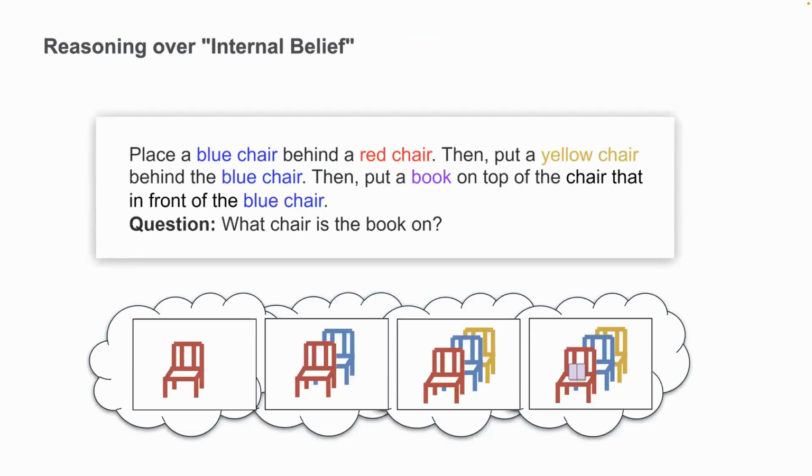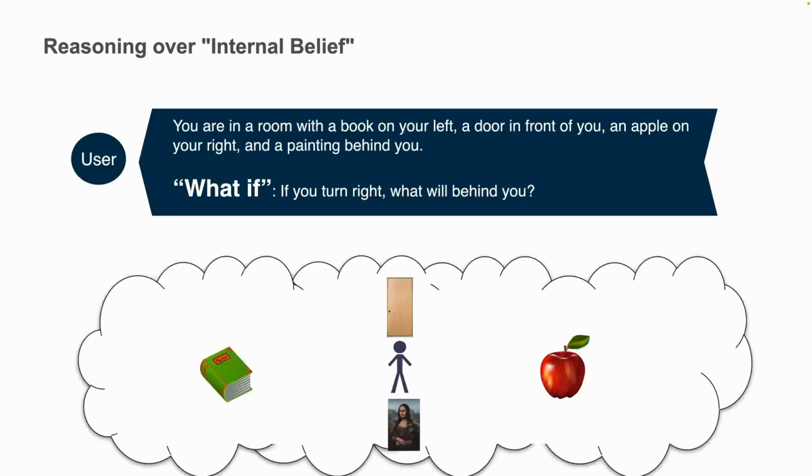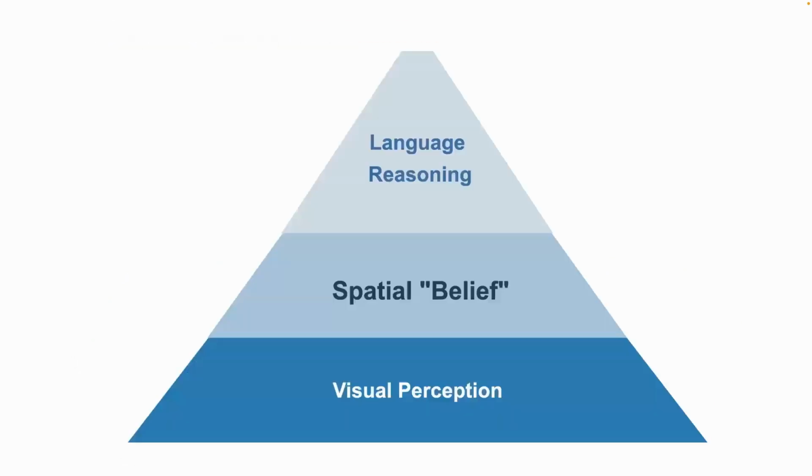To reason about the interface, we can see there's some internal belief within the model. For example, if we have a question like: place the blue chair behind the red chair, put the yellow chair behind the blue chair, put the book on top of the chair that is in front of the blue chair. As humans, we can build up this mental space to simulate how this space will evolve. And then we can do this what-if prediction over this space. For example, we can say, if I turn right, what will be behind me?